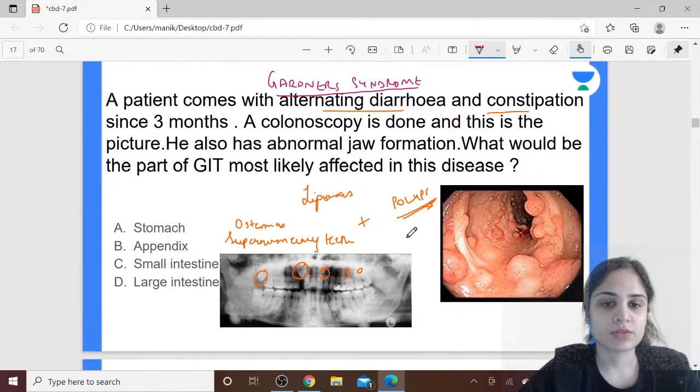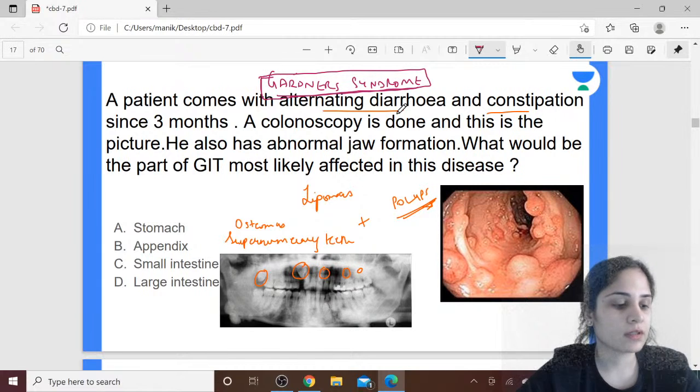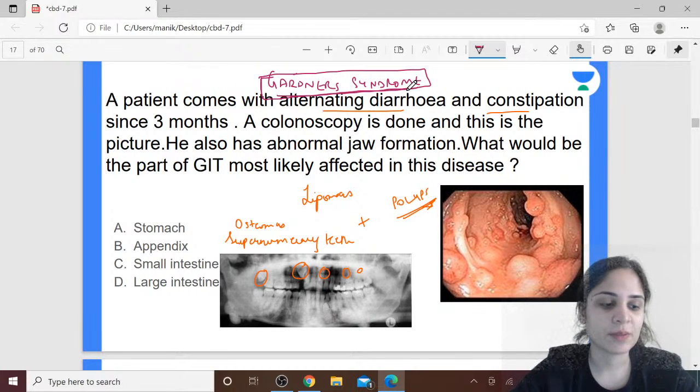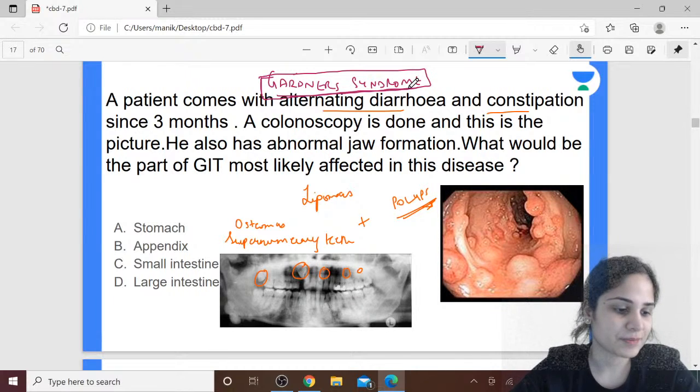Okay, alright, so now since we have diagnosed this as Gardner's syndrome, can you tell me what is the part of the intestine that is affected in Gardner's syndrome? Is it the stomach, appendix, small intestine, or large intestine? So Peutz-Jeghers was small intestine, Turcot's was large intestine. This is a 50-50% chance of deciding what is the answer.